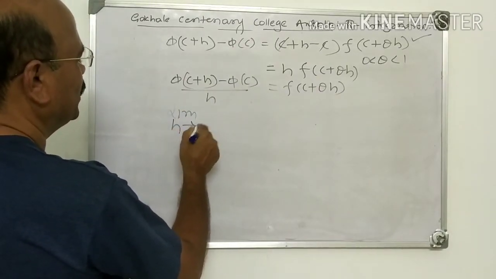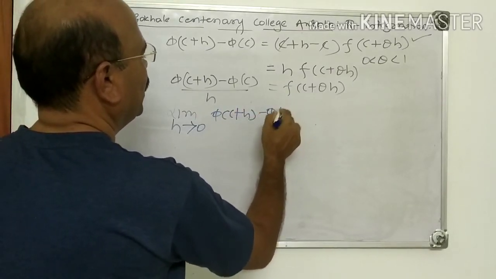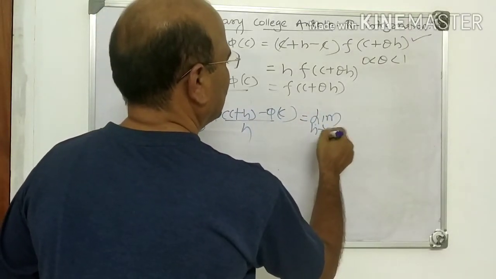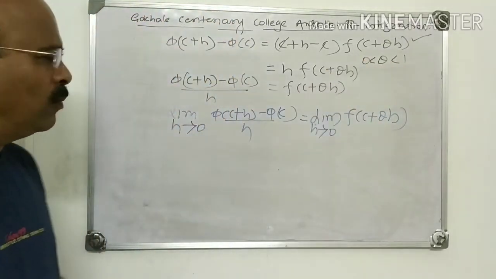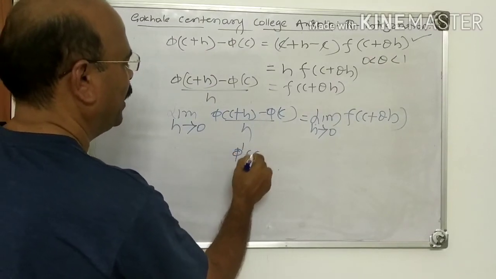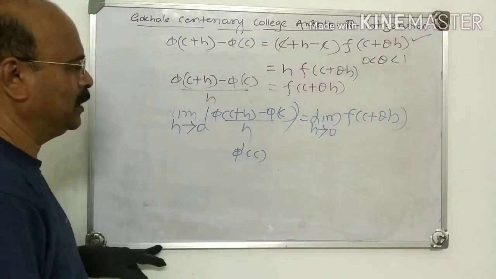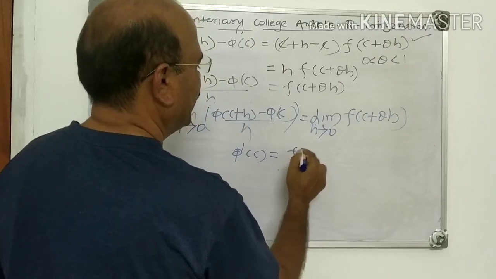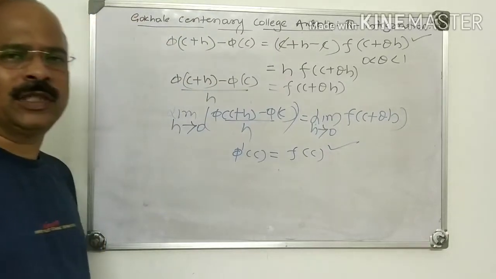Limit h tends to 0, phi of c plus h minus phi of c upon h is equal to limit h tends to 0 f of c plus theta h, taking limit on both sides. Now what is this limit? It is nothing but phi dash c. It is the definition of derivative at a point c, it is phi dash c. Now as h tends to 0, right hand side becomes f of c. Therefore, phi dash c is equal to f of c.